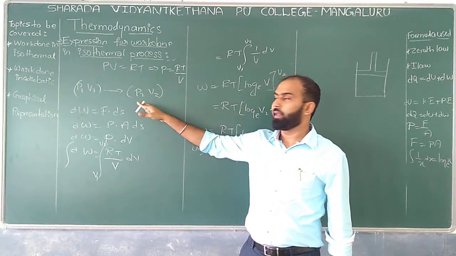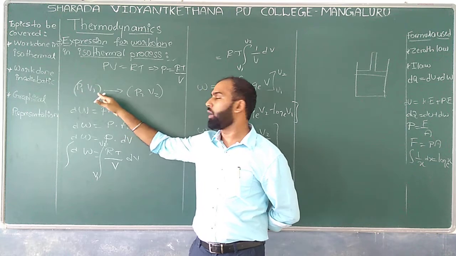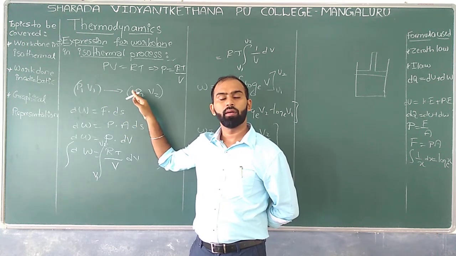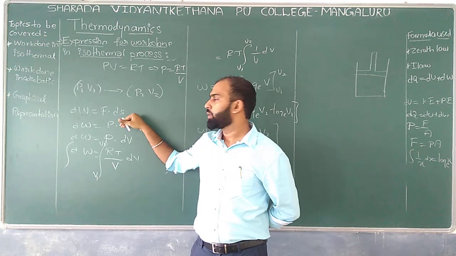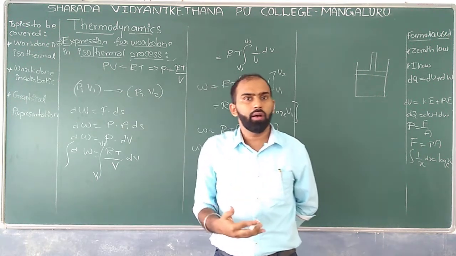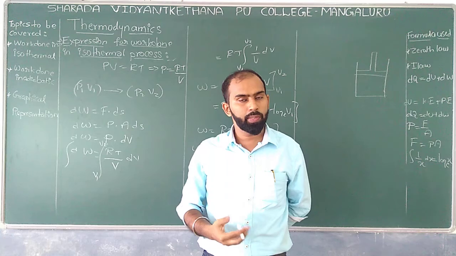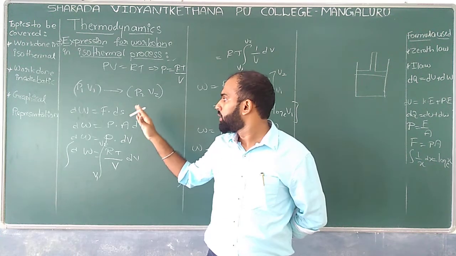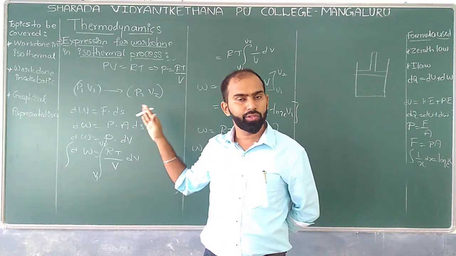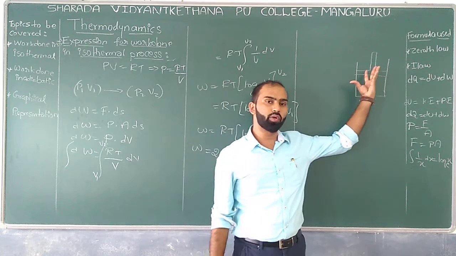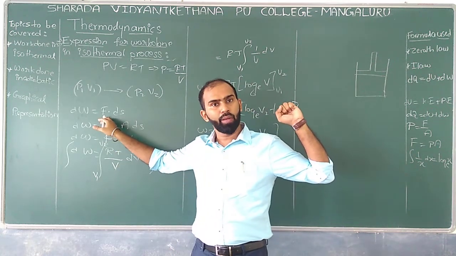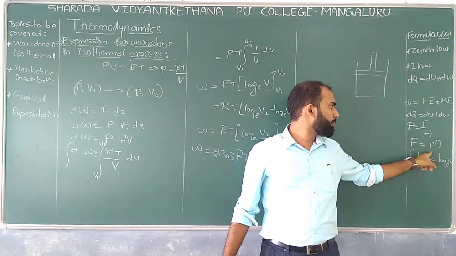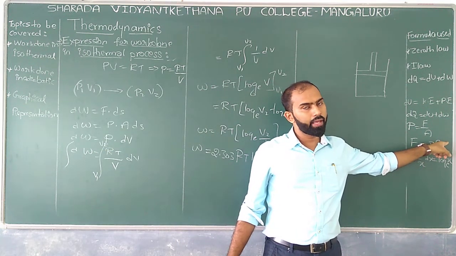So now, it was the initial pressure and volume, which can be raised from P1 to P2. Similarly, we know that there is a basic relation with respect to the work done, that is dW, which is equal to force into displacement. Now, this F can be replaced by what? F can be replaced by pressure into area.